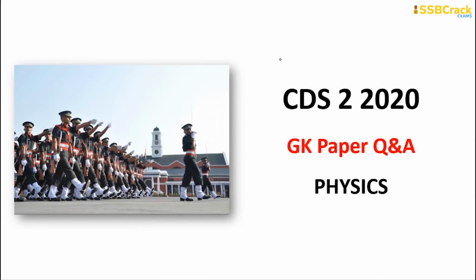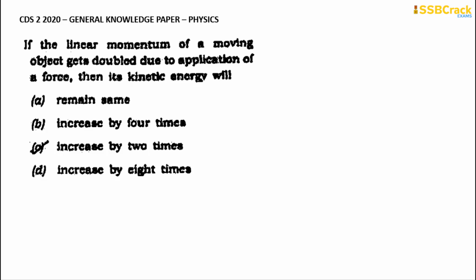So beginning with the physics section, we will go through the important questions. The first and foremost question from this part is: if the linear momentum of a moving object gets doubled due to the application of a force, then its kinetic energy will: Option A, remain same. Option B, increase by 4 times. Option C, increase by 2 times. And option D, increase by 8 times.